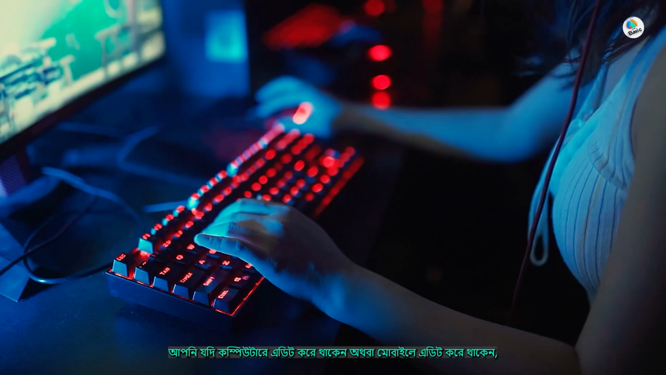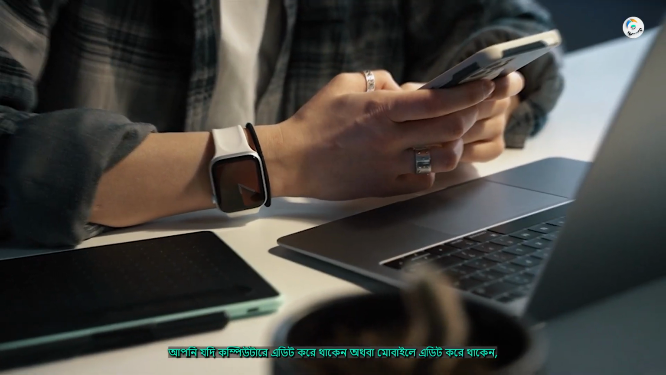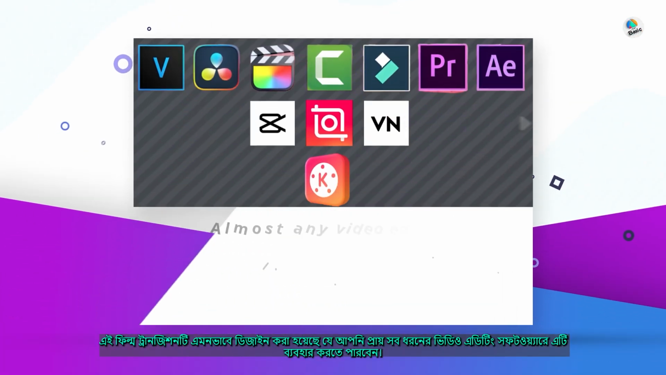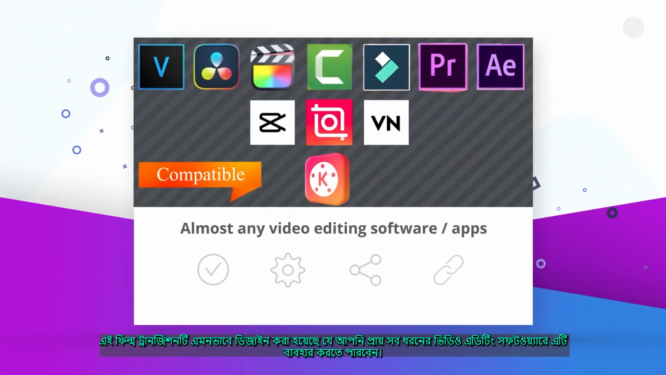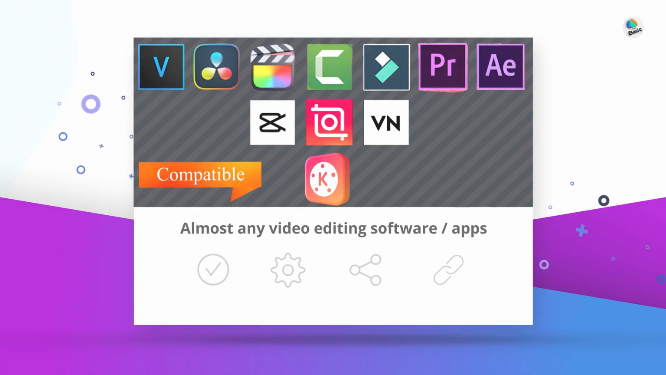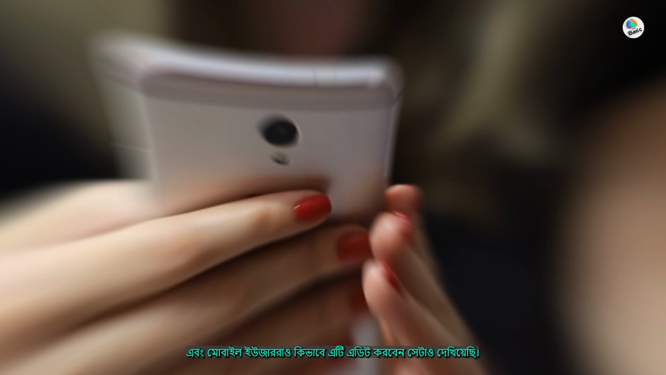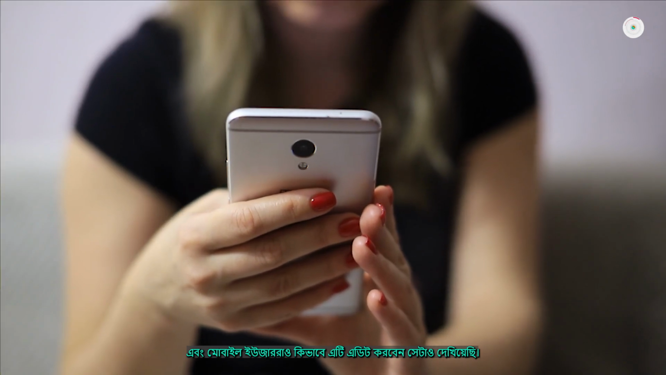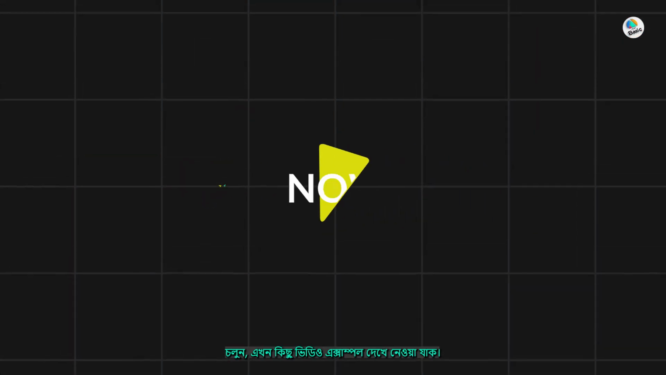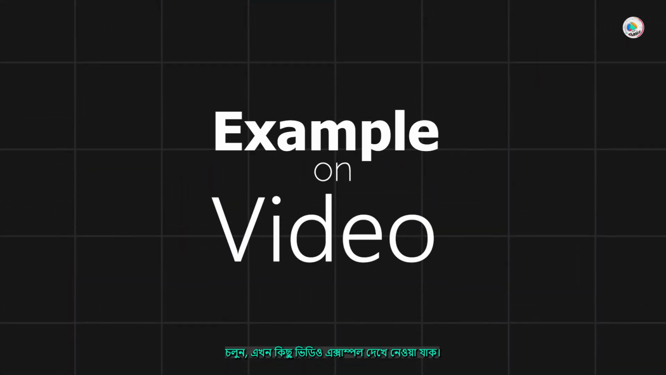Whether you are editing on a computer or on your mobile device, this film transition is designed to be compatible with almost any video editing software. In this video, I have shown how computer users can edit with this transition, as well as how mobile users can do the same. Now, let's take a look at some video examples.